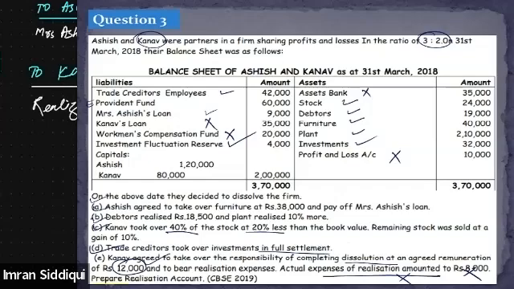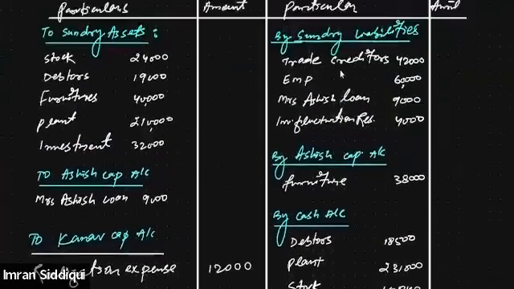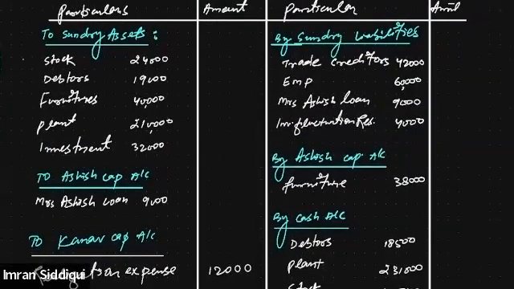Yes, sir. Now see, what are the assets being realized? Stock. We have realized some value by selling the stock. We realized some value from the debtor. We transferred the entire furniture to Ashish, and we have received some amount by selling the plant as well. Investment is already taken over by the creditor. All right. So we have recorded all realizable value of the assets on the credit side.